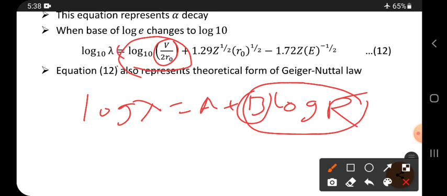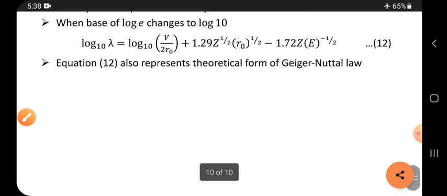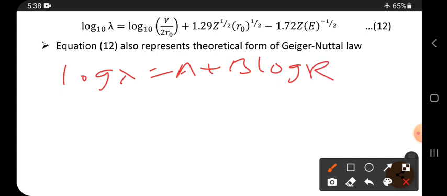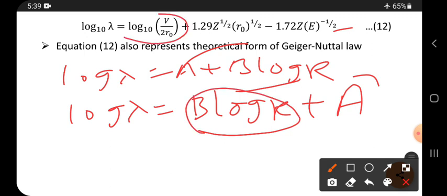The b term is a multiplication, the base 10 multiplication that is present, that is b, and a is completely this one. If you want to write in this form, log lambda is equal to a plus b log r, then log lambda is equal to b log r plus a. See, this a is written this side. Now in the place of b, what you have is this one.